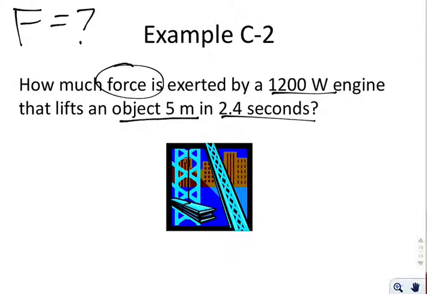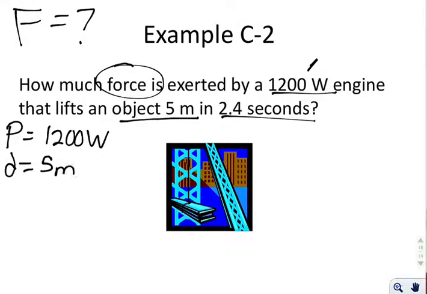We have the power of an object being 1200 watts. And this is something that's confusing for people sometimes because they say, wait a second, is that work because it's 1200 W? Remember, 1200 watts is the unit of power. If it was measured in joules, then it would be a unit of energy, so it could be work. So you've got to know those units in order to distinguish between these. You have the object lifted a total of 5 meters, and the time is 2.4 seconds. When you take these three variables, you can now figure out what your equation is.